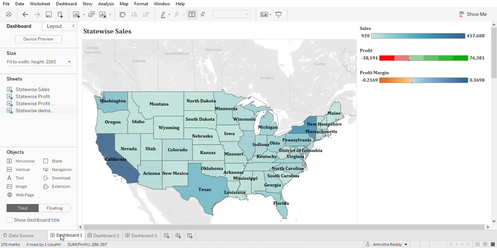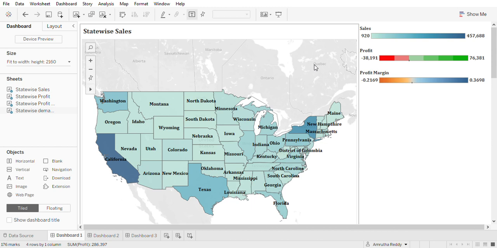Let us have a look at the first dashboard, which describes the state-wise analysis. On the right-hand side, I have the sales, the profit, and the profit margin. Here at the profit, the negative sign represents the loss incurred, and the positive sign represents the profit gained.